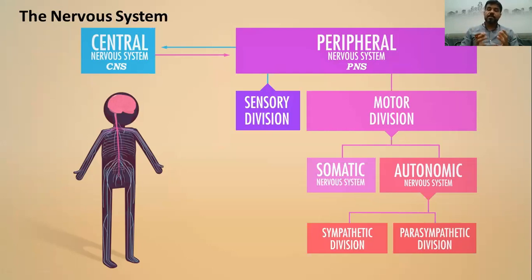The autonomic nervous system can be divided into two main divisions, sympathetic and parasympathetic divisions. And this kind of classification takes into consideration the type of the neuron and the type of the neurotransmitter. And we are going to talk about these divisions in much more detail in the next few slides.